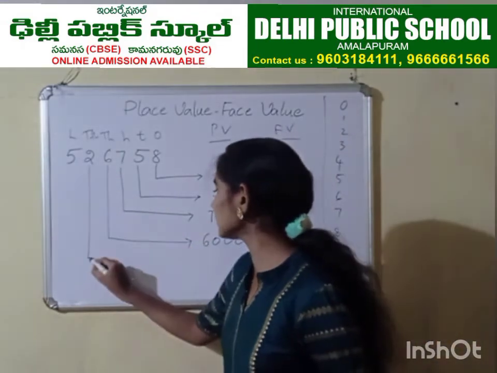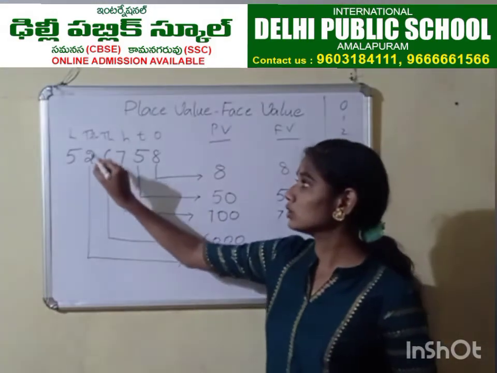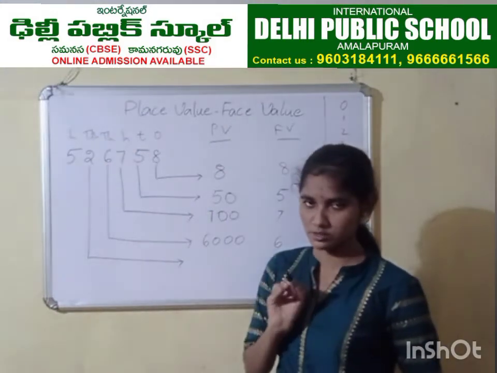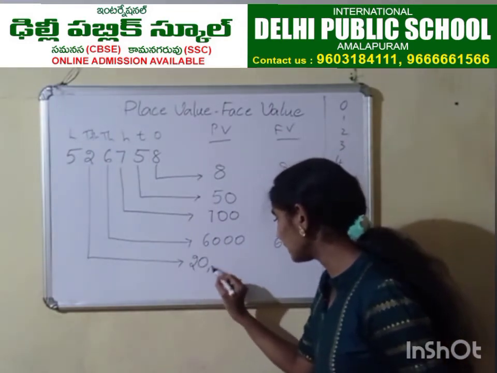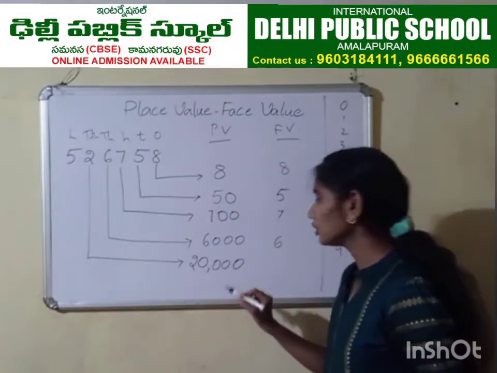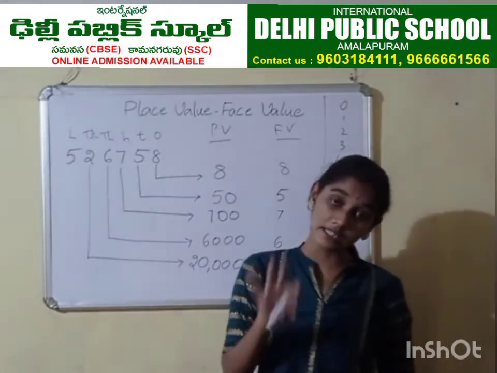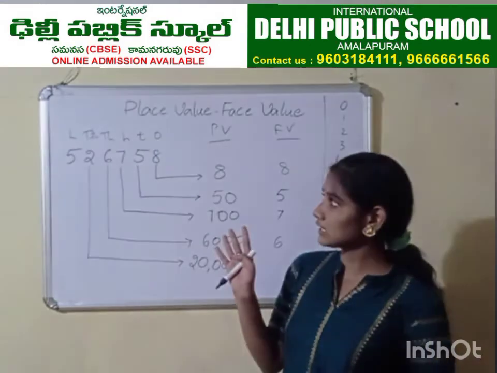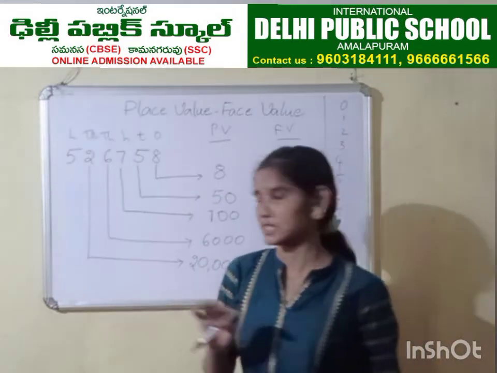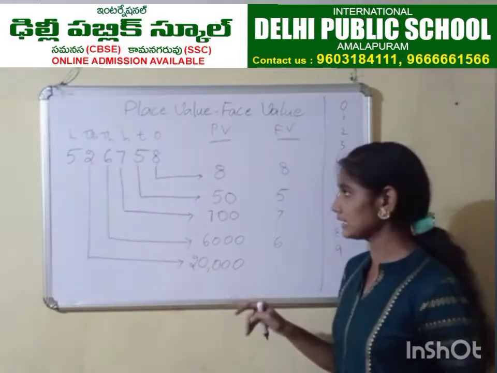Then 2 in 10,000s place. Let me repeat: 2 ten-thousands, not 2 thousands. So what are you supposed to write here? 20,000. 2 ten-thousands means 20,000. 3 ten-thousands means 30,000. 4 ten-thousands means 40,000. So here we have 2, so we write 20,000.